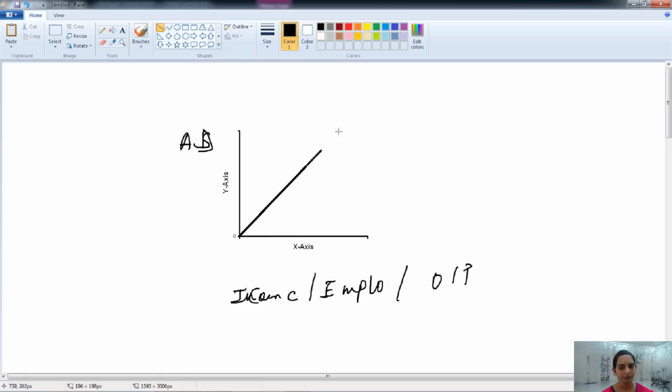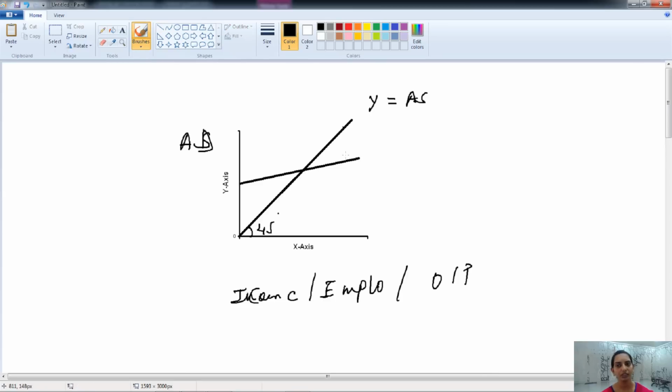This is our income curve at 45 degrees, denoted as Y, also known as the AS curve. And this is our aggregate demand.